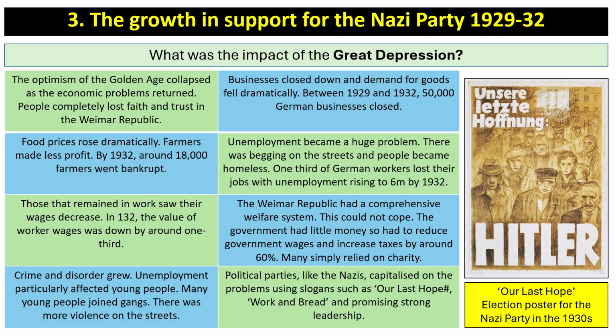The Weimar Republic had a comprehensive welfare system, but it could not cope. The government had little money, so had to reduce government wages and increase taxes by around 60%, and many simply relied on charity. Crime and disorder grew. Unemployment particularly affected young people, and many young people joined gangs. There was more violence on the streets. So political parties like the Nazis capitalised on the problems using slogans such as "Our Last Hope," "Work and Bread," and promising strong leadership.